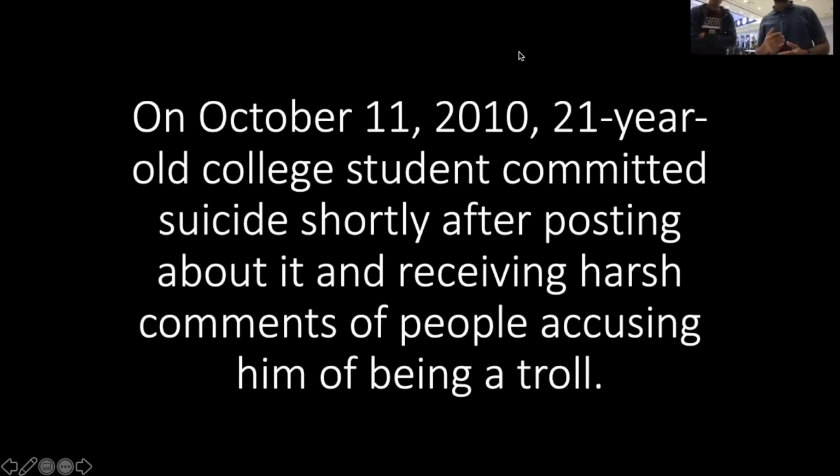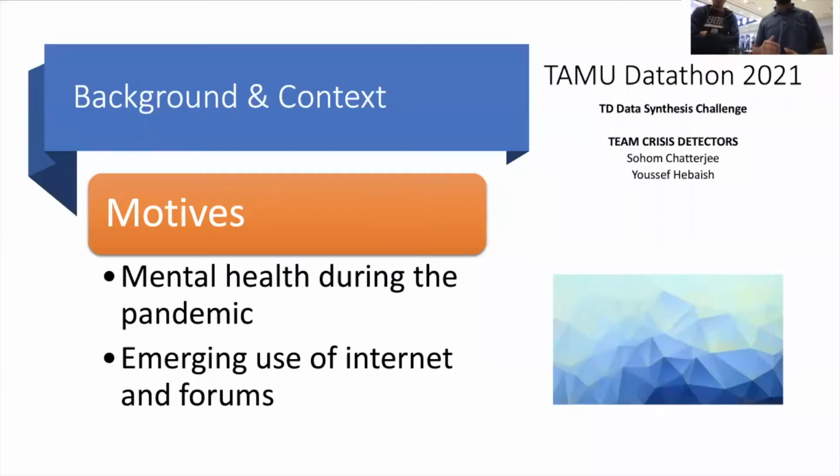In 2010, a 20-year-old college student committed suicide after posting about it online, and it could have been prevented if there was a tool to detect such posts and inform the relevant authorities. Therefore, our motive is to build a tool that detects such posts. Our motive is the emerging decline in mental health during the pandemic among college students, as well as the emergence of technology as an outlet for students to post about their feelings instead of seeking professional help.